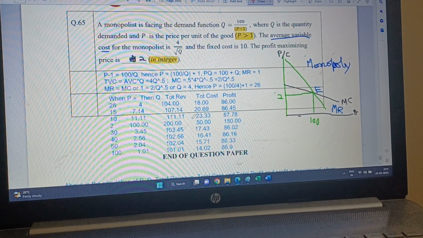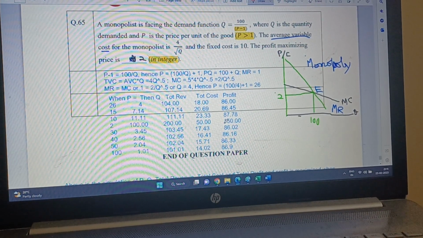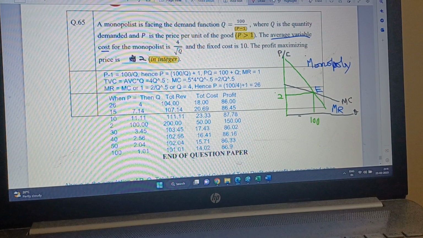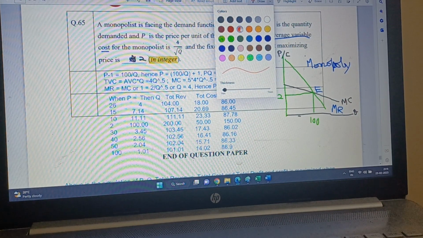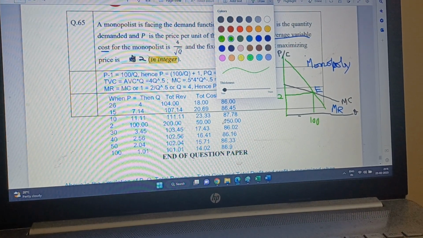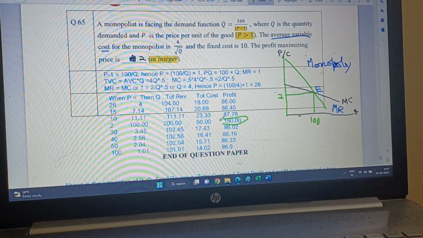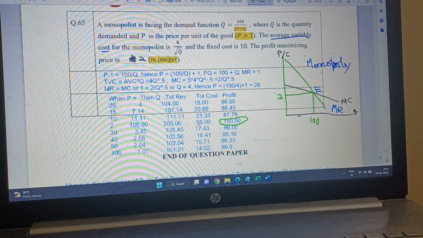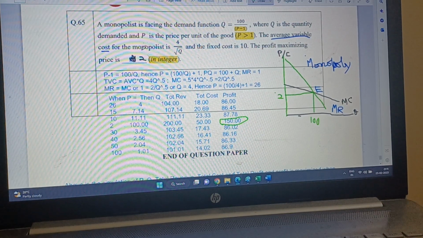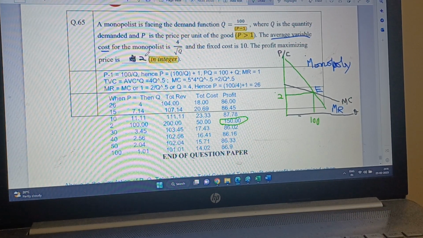So profit is 200 minus 50, which is 150. So this is actually the point of maximum profit. This point gives us the maximum profit when P is equal to 2, Q is equal to 10, and that's why 2 is the answer, that's why I wrote it here.